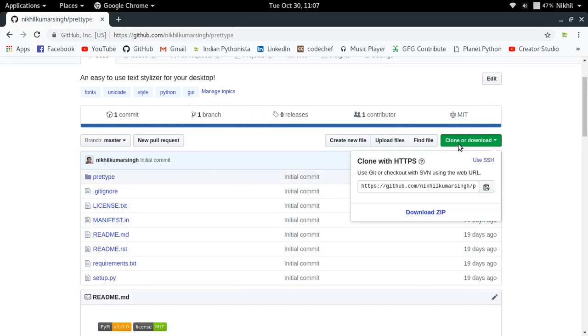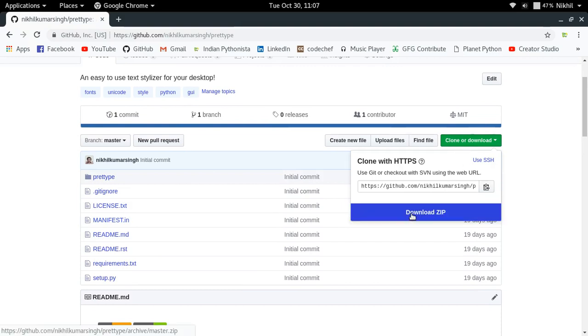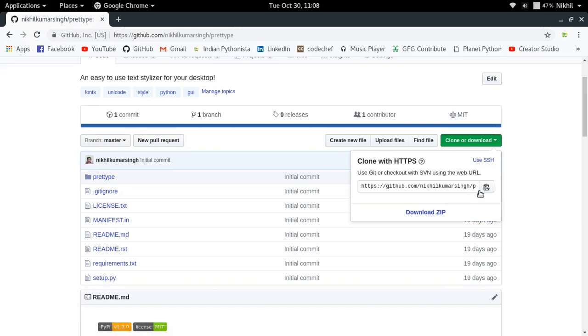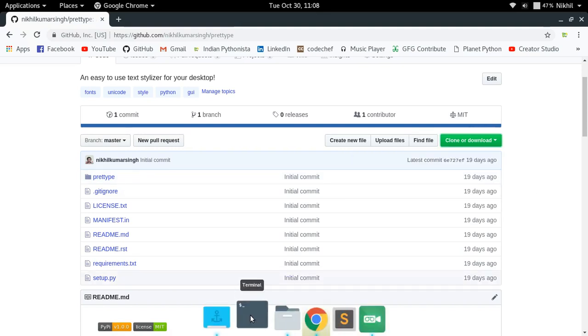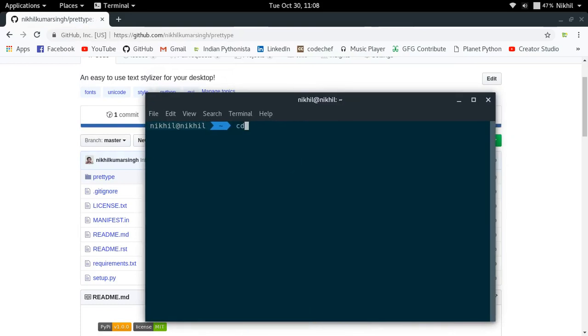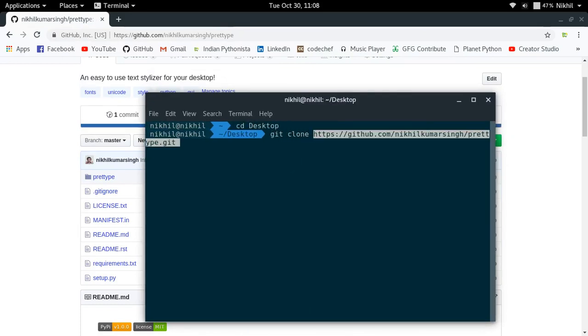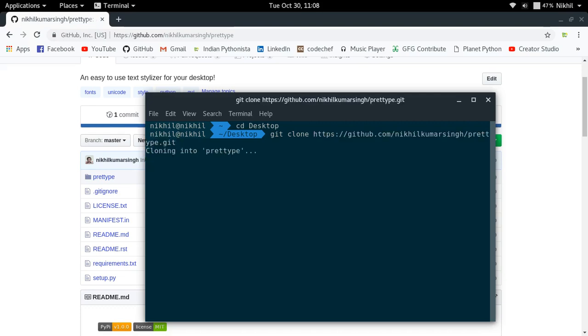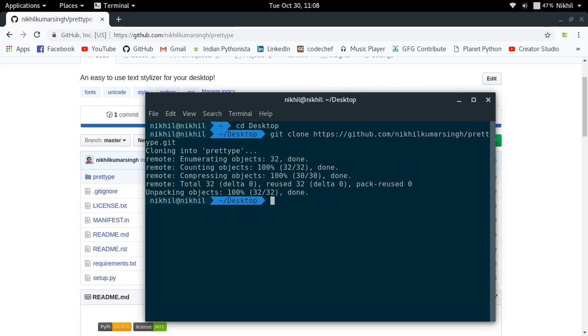The first thing is that you can click here to download the zip version of my GitHub repository, or another cool way of doing the same thing is to simply copy this link, and then you can clone this repository. In order to clone this, let me first move to the desktop, and now I will do git clone and then that URL, and now it will be cloning this Git repository into my desktop.